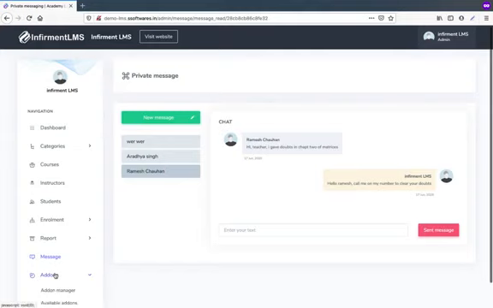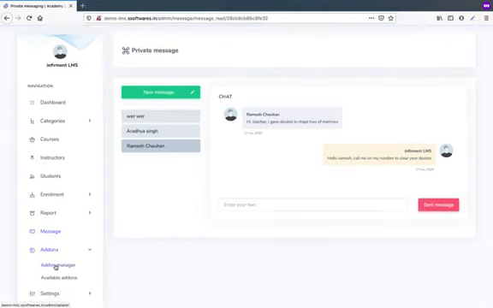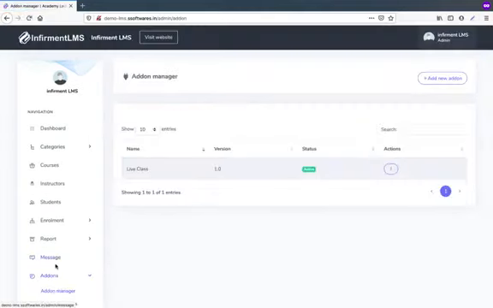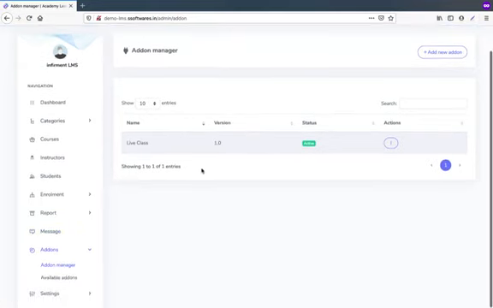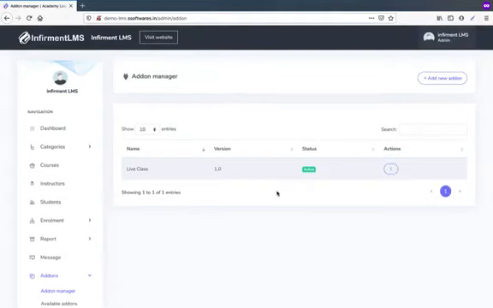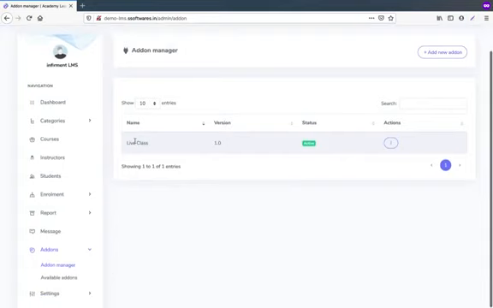Like clicking on add-ons. Add-on is the add-on manager, update manager. Every month or after two or three weeks, we release new features, and those features are automatically installed into this, and you can edit them and remove them from here. So this won't be the same forever as when you purchase it now. We will keep adding new features for your future requirements. Suppose the live class feature was not there in our earlier versions, but we have implemented it right now.